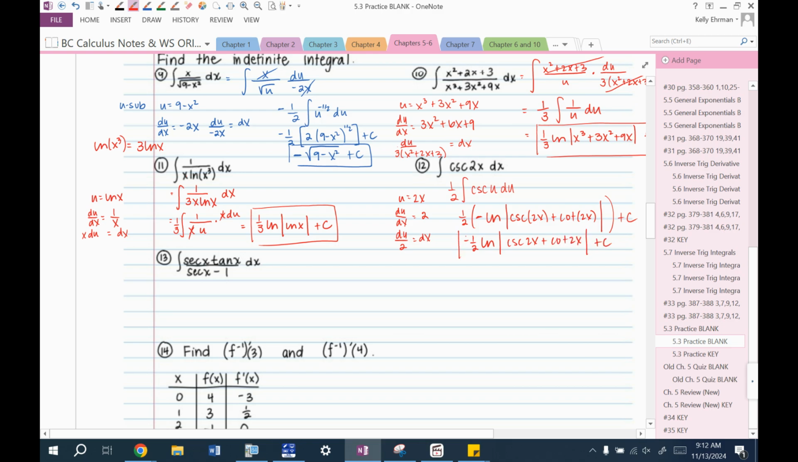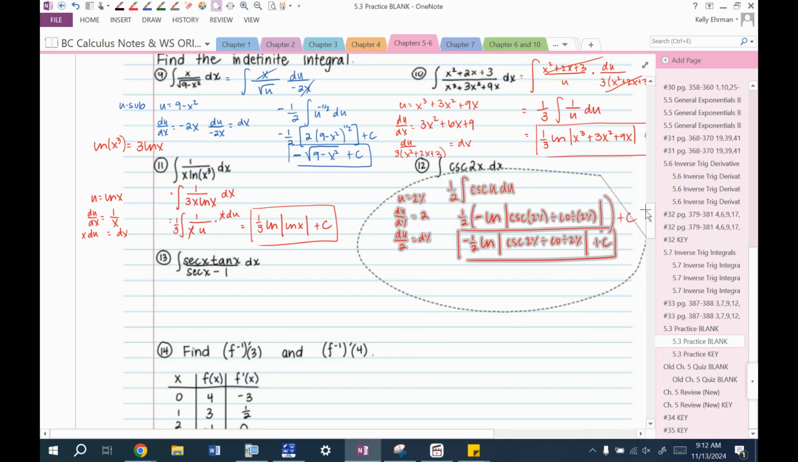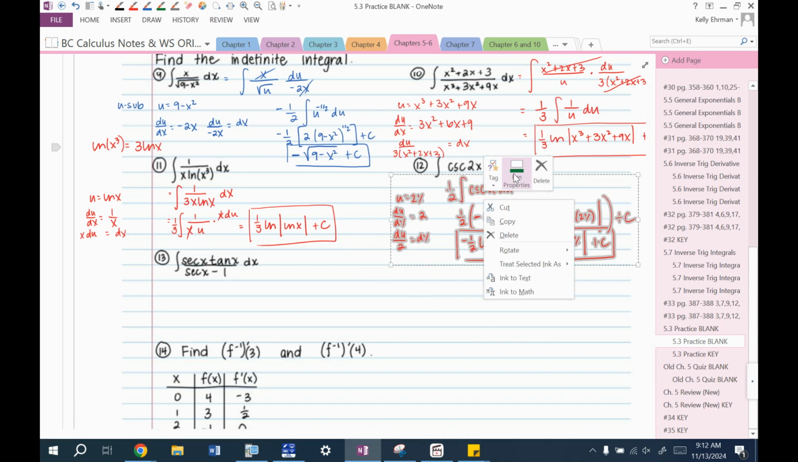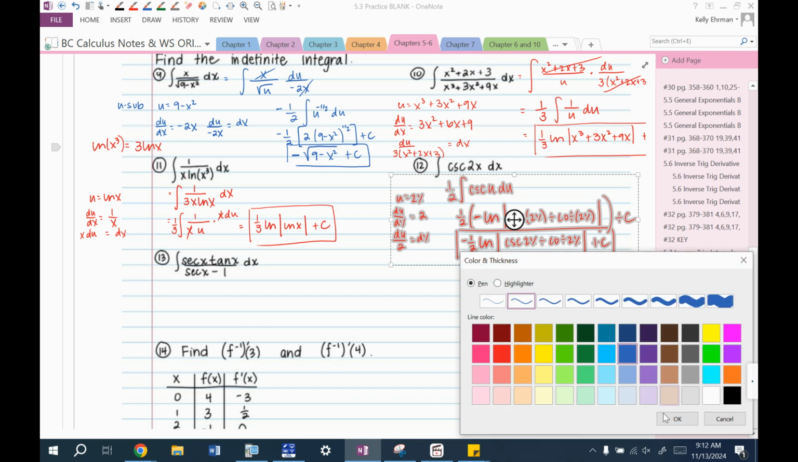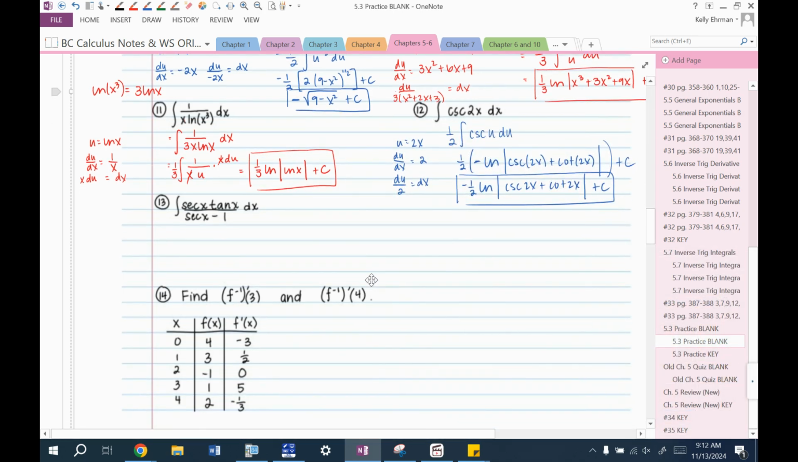That looks a little bit better. All right. I want this to be blue and not red. Sorry, aesthetics here. All right. What about this last one?